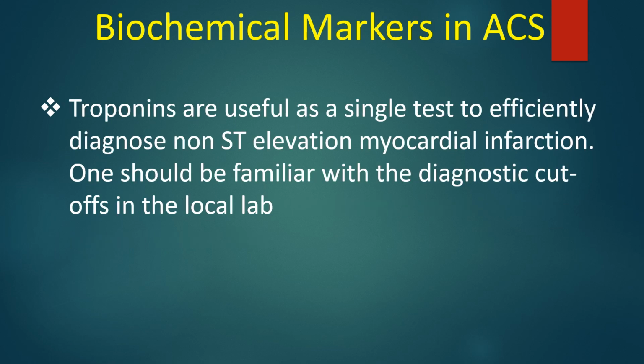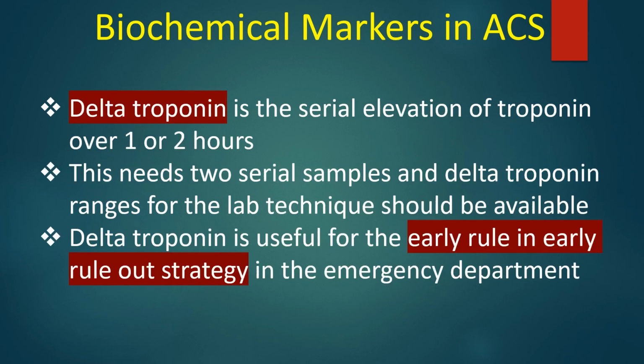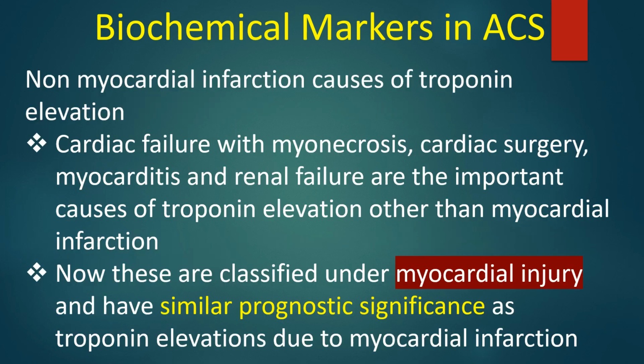Troponins are useful as a single test to efficiently diagnose non-ST elevation myocardial infarction. One should be familiar with the diagnostic cutoffs in the local lab. Delta troponin is the serial elevation of troponin over 1 or 2 hours. This needs 2 serial samples, and delta troponin ranges for the lab technique should be available. Delta troponin is useful for the early rule-in, early rule-out strategy in the emergency department.